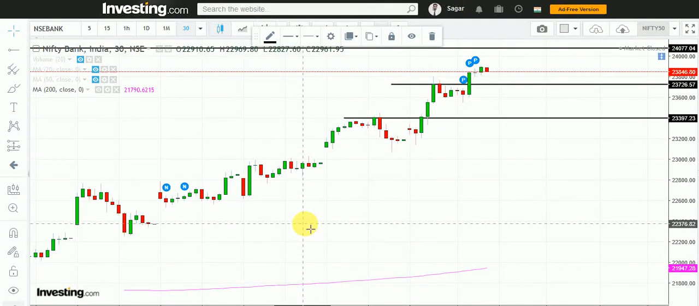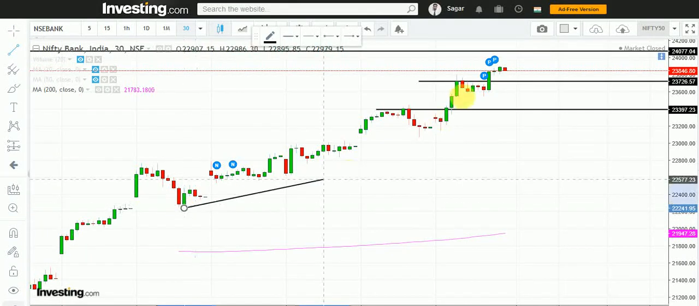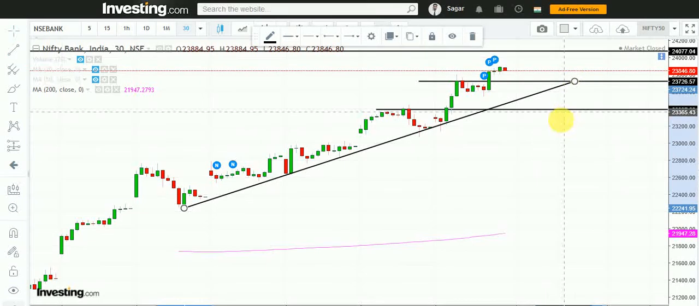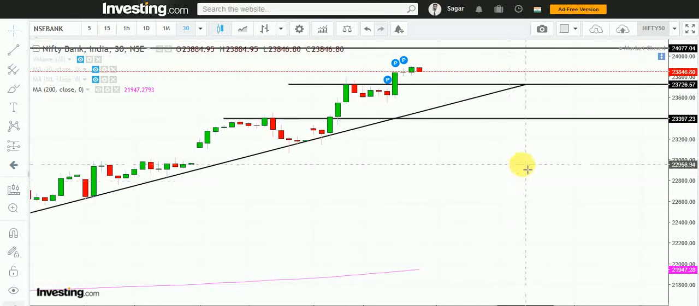Intraday is not based on only charts. We have to see news also, parallelly. We have to track dependency of markets. Here is a small trend line. Trend is sharp, higher high, higher low, higher high, higher low.